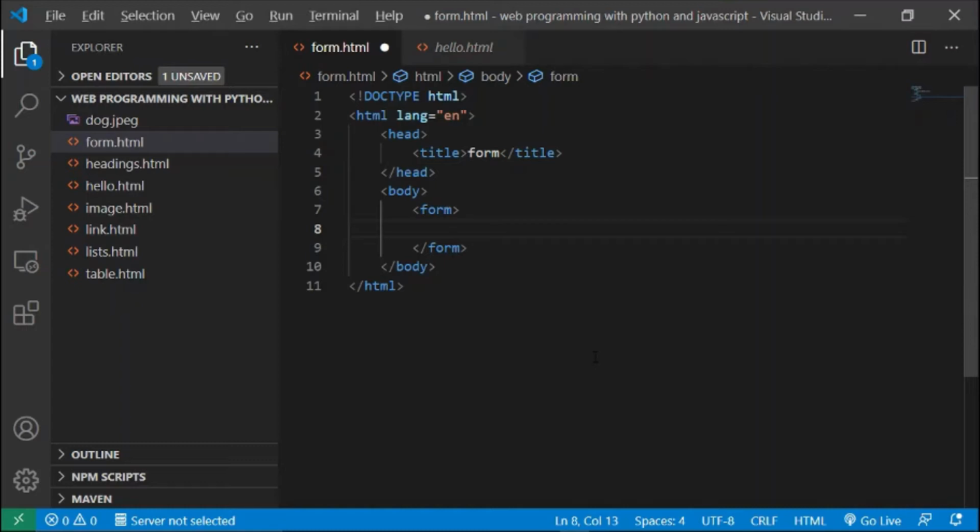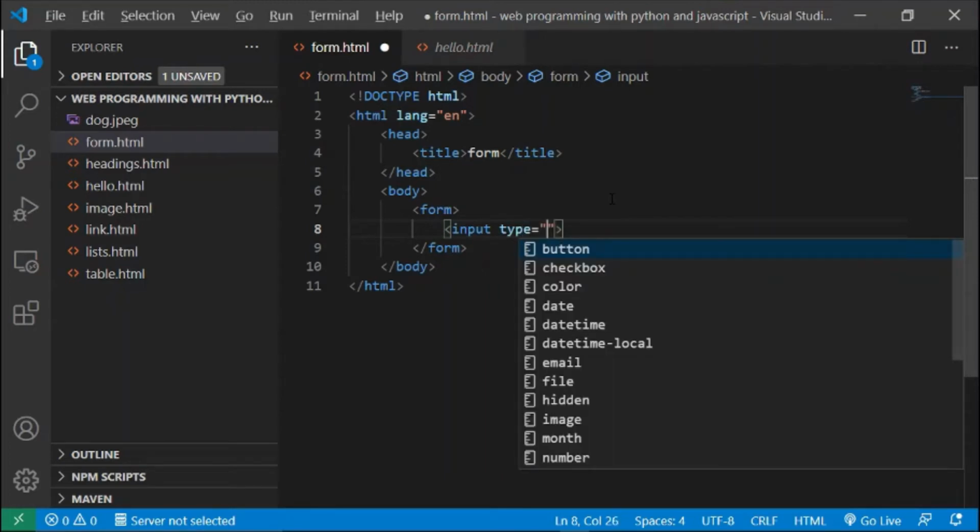Well, in order to create an input field, we're going to use an input tag, whose type in this case is going to be text. There are a number of different ways that users might provide input to a form. They might type in text. They might choose from a drop-down menu. They might choose from a radio button option. Or they might provide input by clicking on a button, for example. In this case, we're specifically using the type attribute to say that when the user is providing input in this way, the type of input that they're providing is going to be some kind of text.